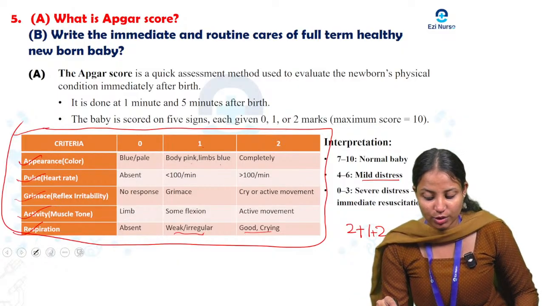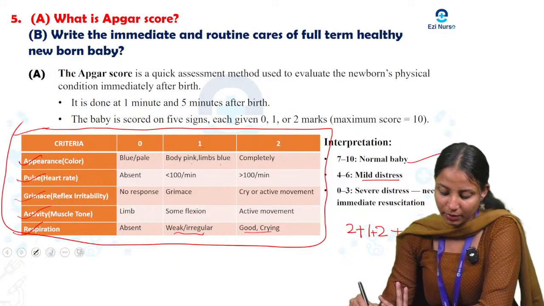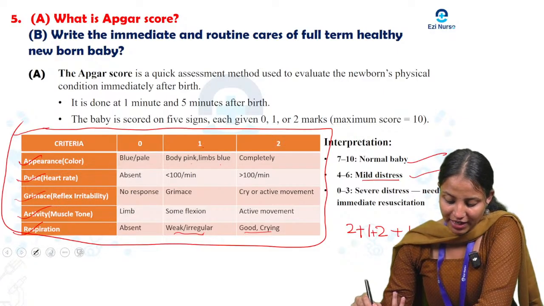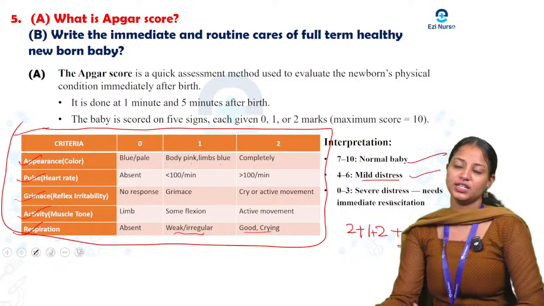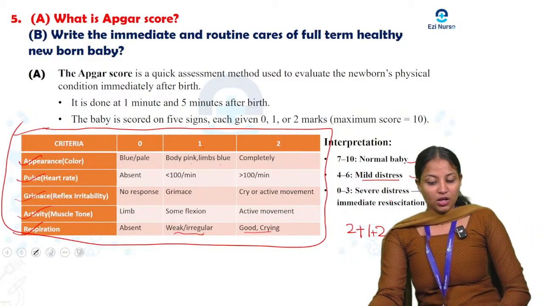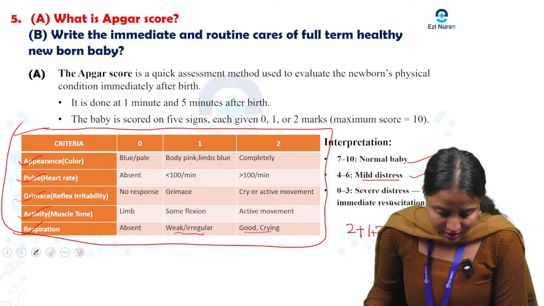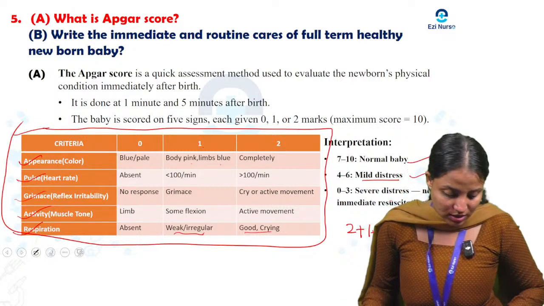If it is 7 to 10, it means a normal baby. 4 to 6 means it will be mild distress. Then 0 to 3 means it is severe distress or needs immediate resuscitation. Okay. So this is the APGAR score while we are adding.